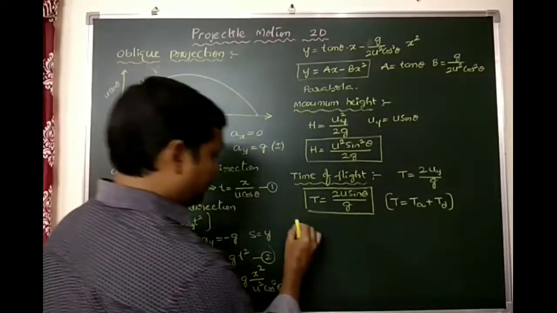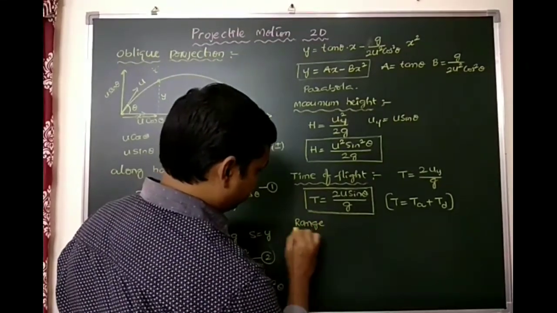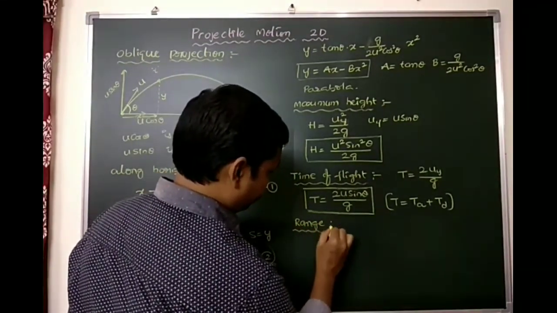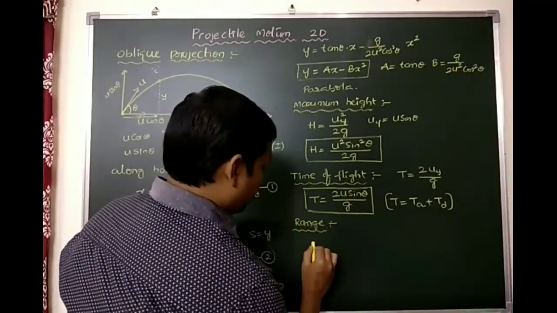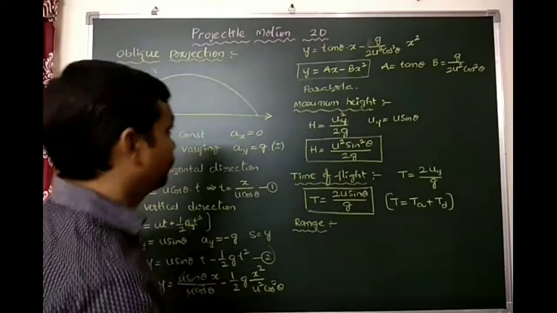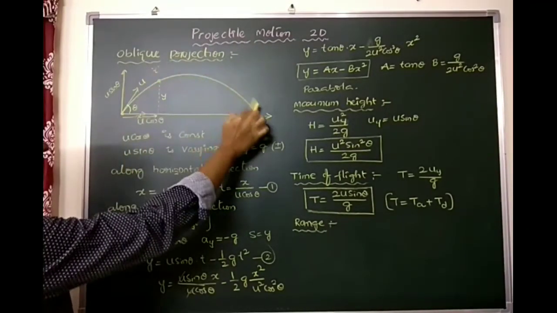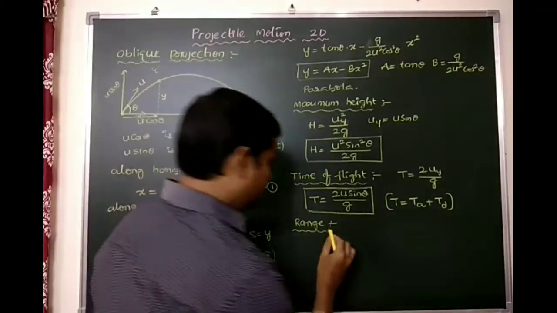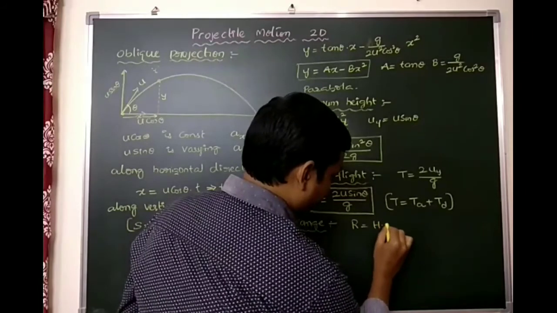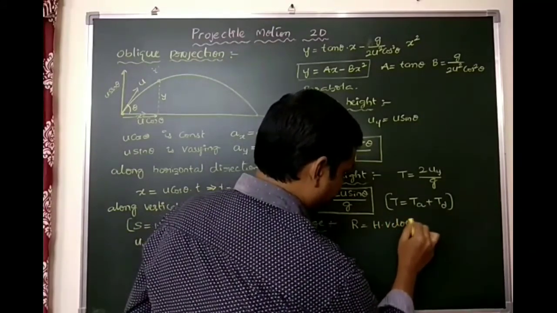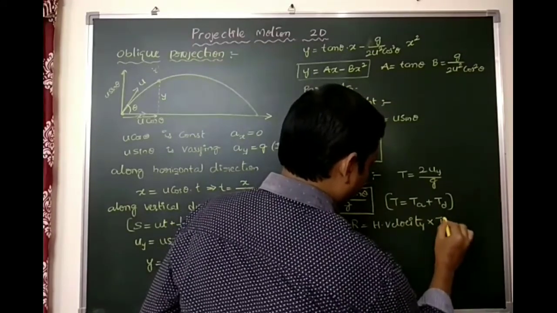Okay, next, range. Horizontal range, or you can consider it as range. Range can be taken as horizontal distance, which equals horizontal velocity times total time. So we can write range equals horizontal velocity into total time or time of flight.